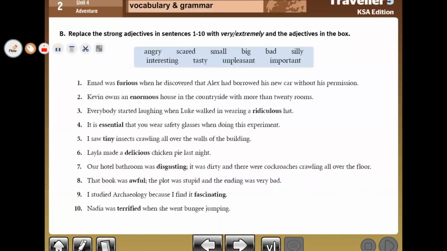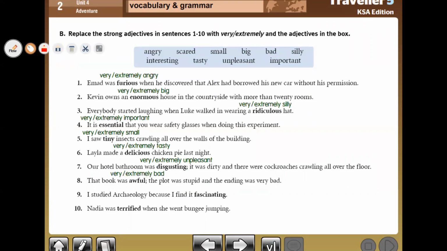Furious, very or extremely angry. Enormous, very or extremely big. Ridiculous means very or extremely silly. Essential means very or extremely important. Tiny means very or extremely small. Delicious means very or extremely tasty. Disgusting means very or extremely unpleasant. Awful means very or extremely bad. Fascinating means very or extremely interesting. Terrified means very or extremely scared.